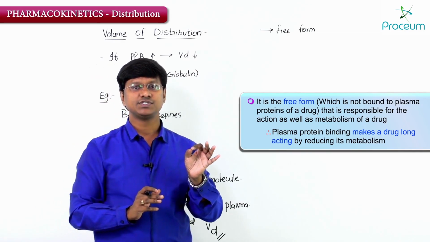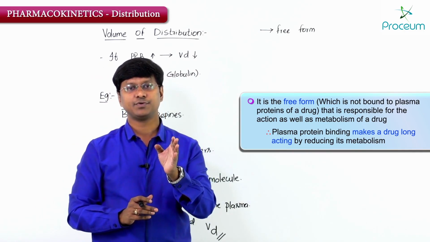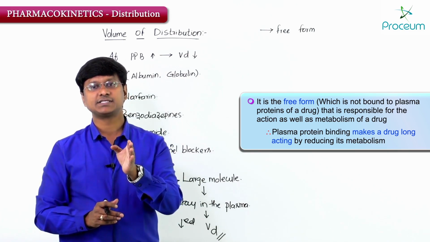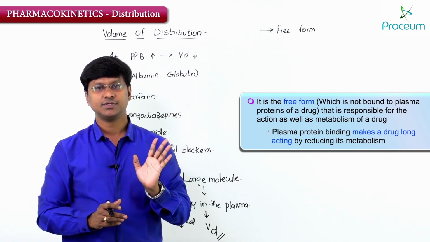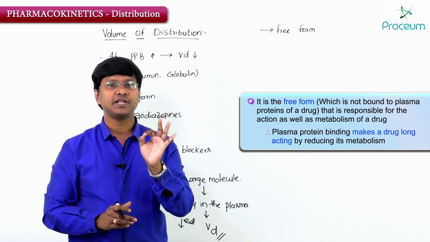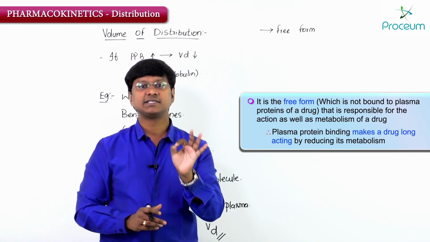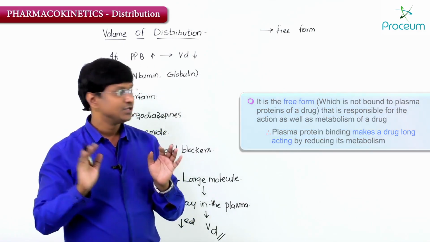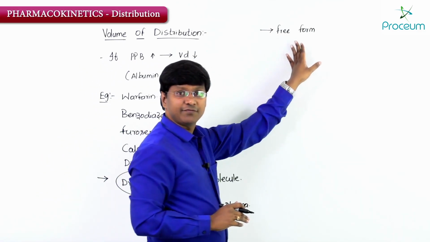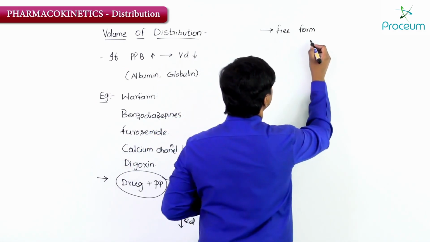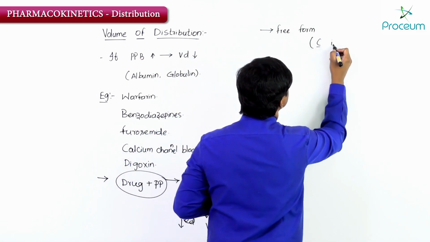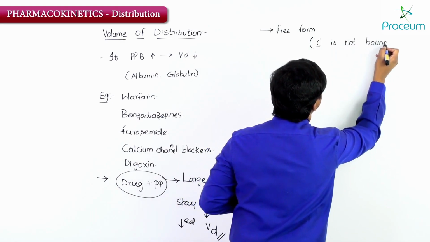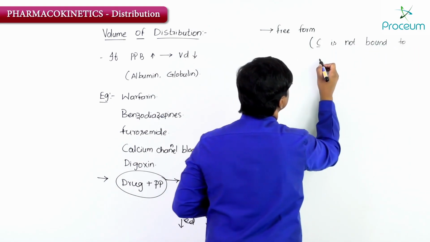The free form, in the sense the drug which is not bound to the plasma protein, is responsible for the action as well as the metabolism of the drug. Therefore plasma protein binding makes the drug long acting by reducing its metabolism.